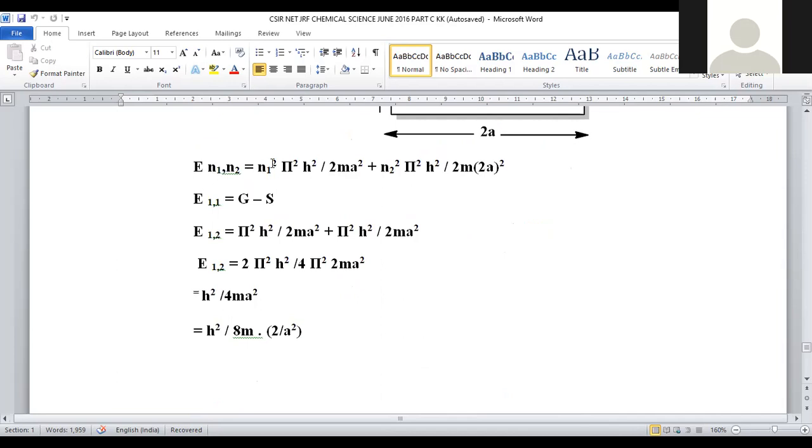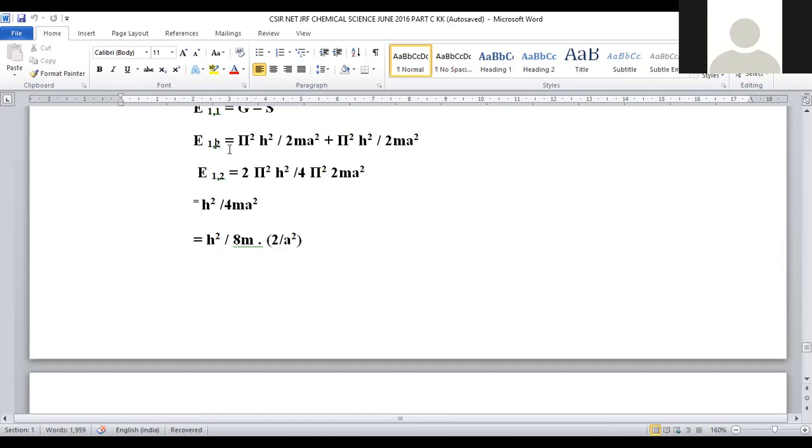The energy formula is given by n1 square pi square h square by 2 m a square plus n2 square pi square h square by 2 m a square, right? So this is the formula. Here we can apply it for the first level. E1 was taken, then n value becomes 1, so pi square h square by 2 m a square plus pi square h square by 2 m a square. So if we are taking the E11 system, that is pi square h square by 2 m a square plus pi square h square by 2 m a square, right? Now we are going with the E12 system.